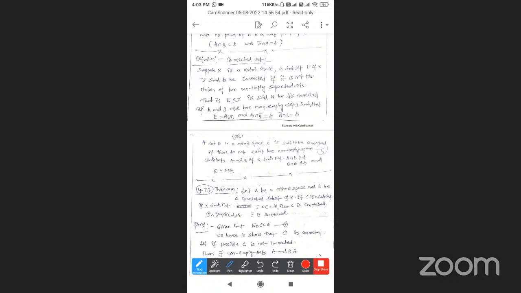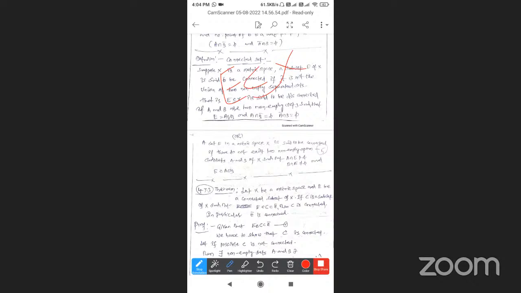X is a metric space, and E is a subset of X. E subset of X is said to be connected if it is not the union of two non-empty separated sets. That is, E is not a union of separated sets A and B.